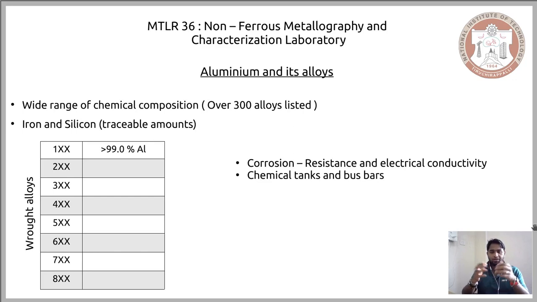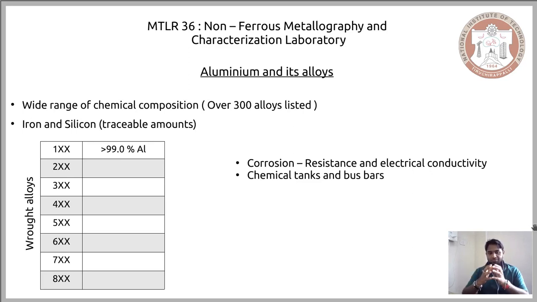aluminum, and generally it comprises more than 99% aluminum. The property that we get from this pure aluminum is that it is corrosion resistant, and it has very high electrical conductivity. Because of these properties it is used in the manufacture of chemical tanks, and also in bus bars, rather the huge size wires which carry current.